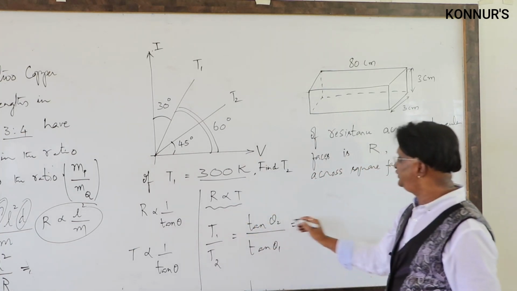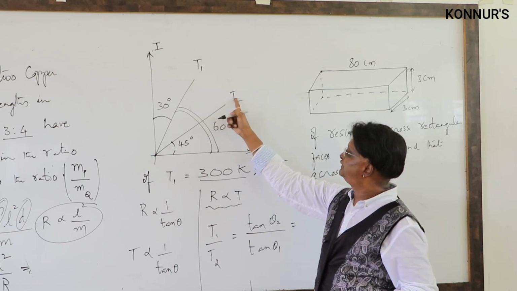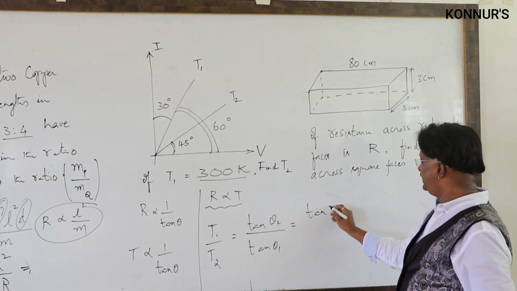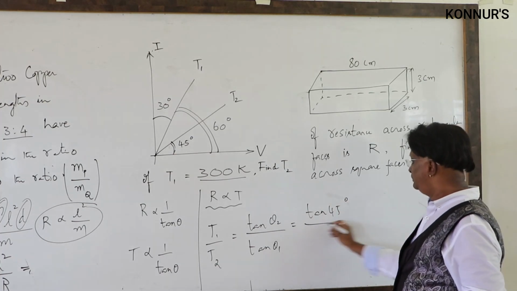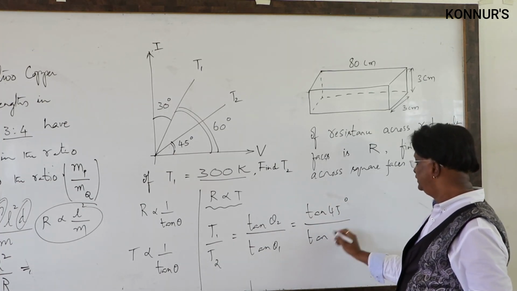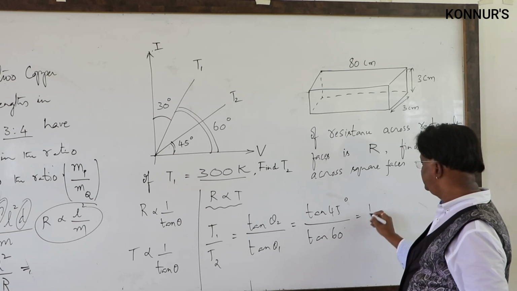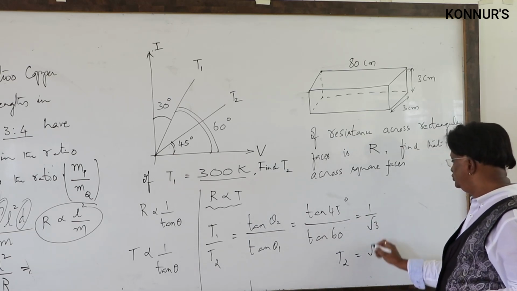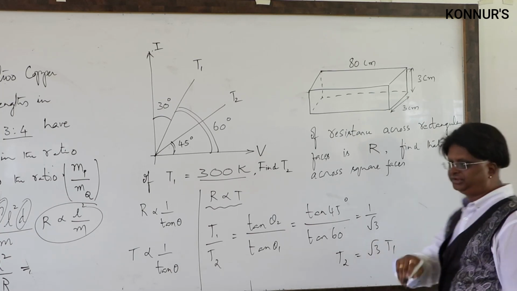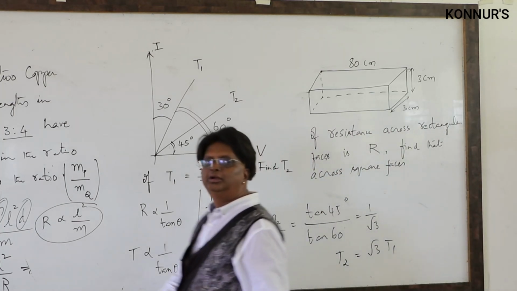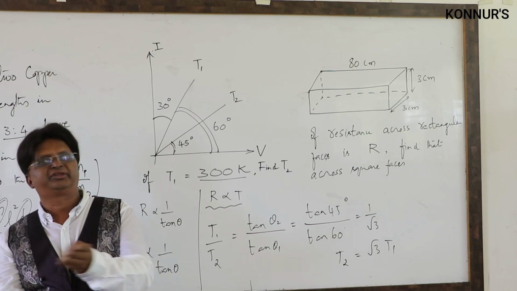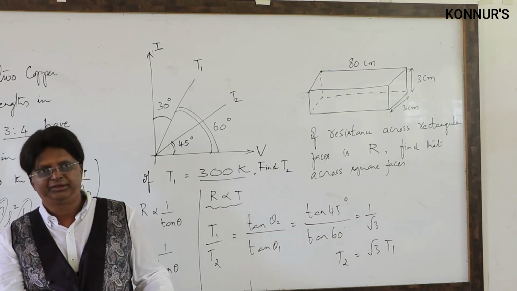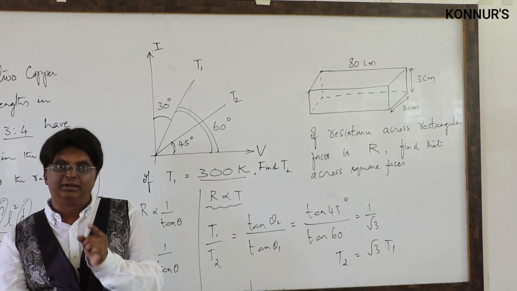Now, therefore, tan theta 2, this is T2 temperature, angle is 45 degrees. Therefore, this is tan 45 by tan 60 degrees. So it is nothing but 1 by root 3. So T2 is equal to root 3 times T1. 300 root 3 will be the answer. So 1.7 into 300 you will get as 510. So more than 510 Kelvin.